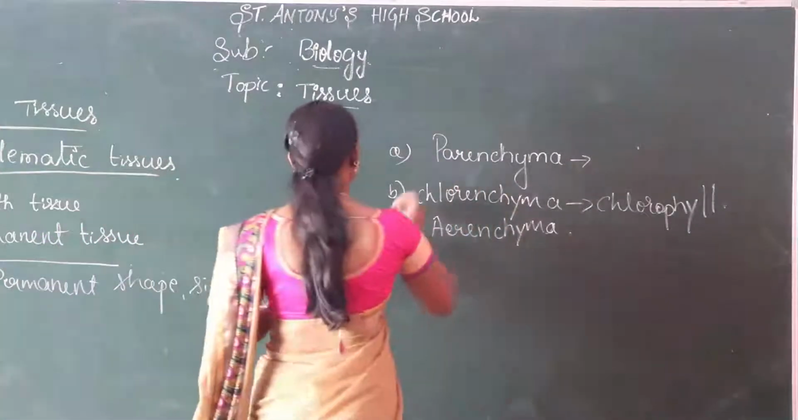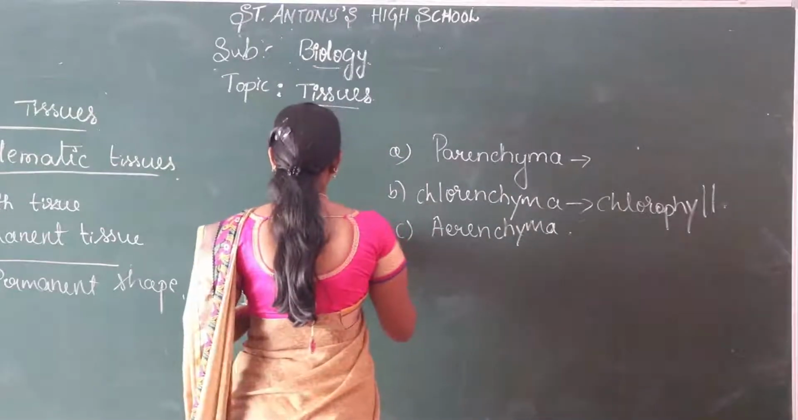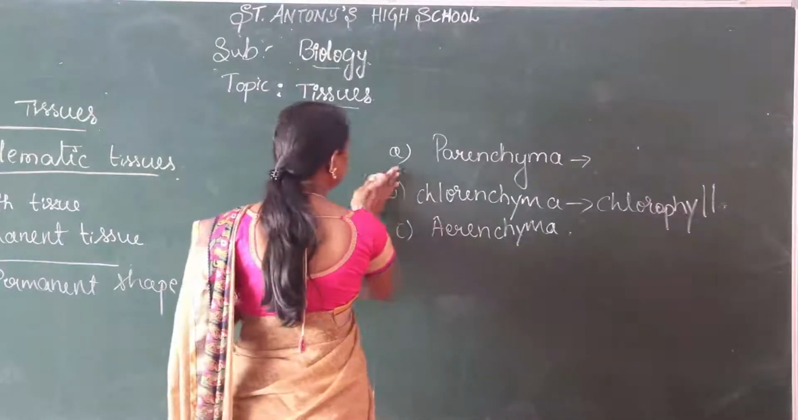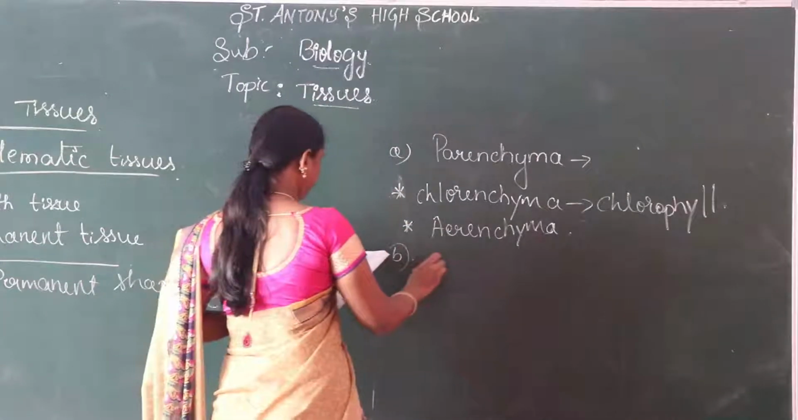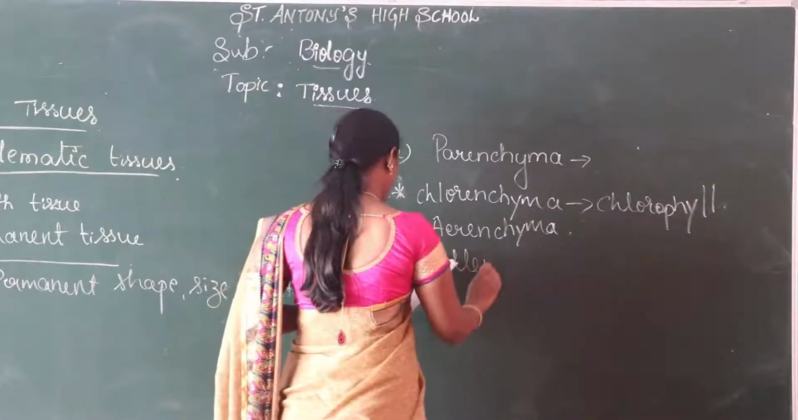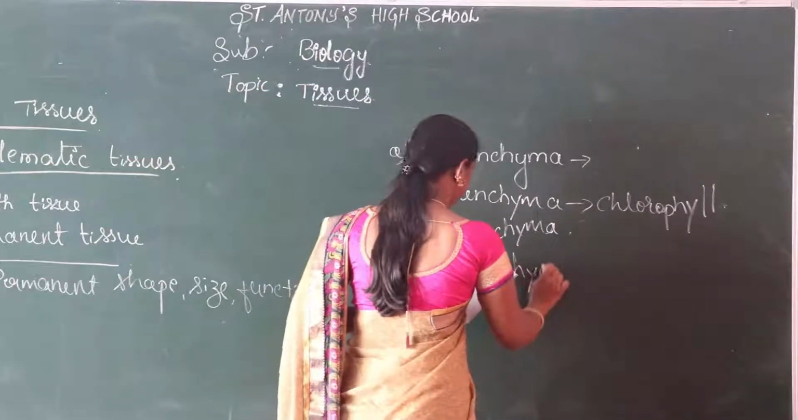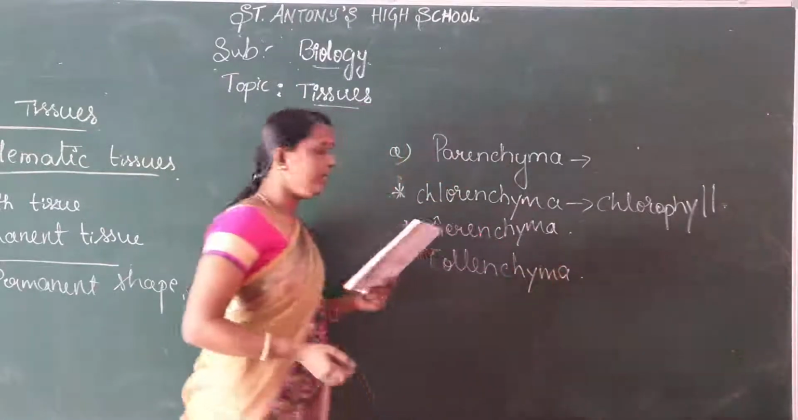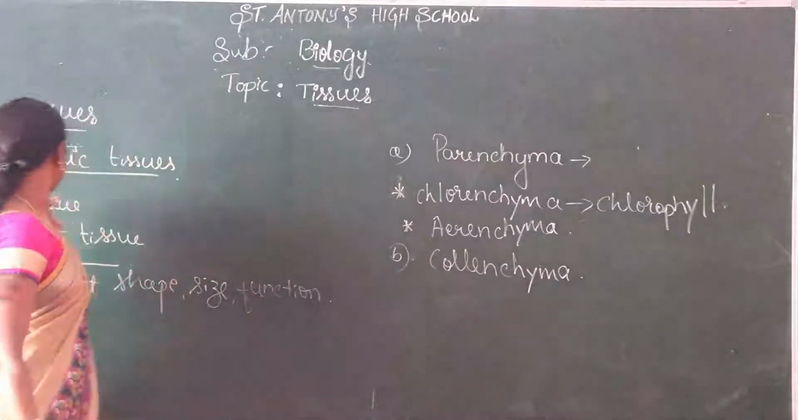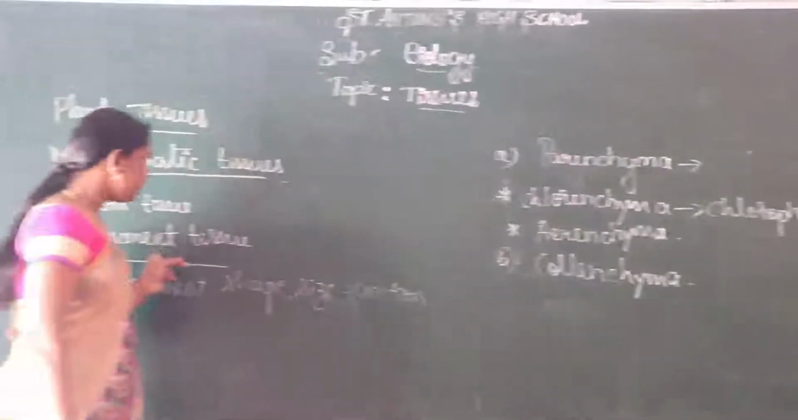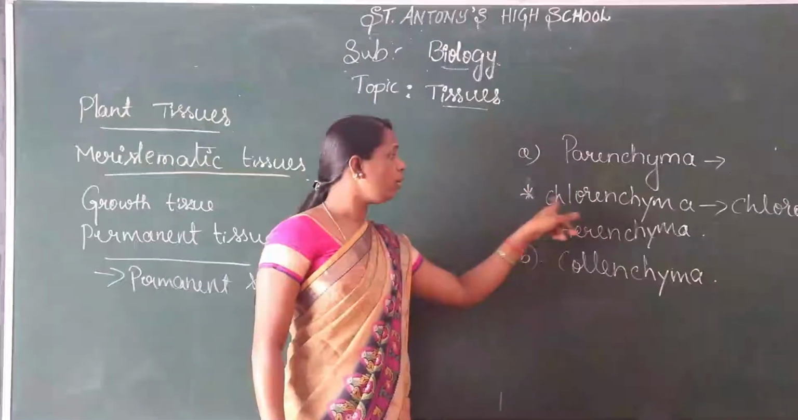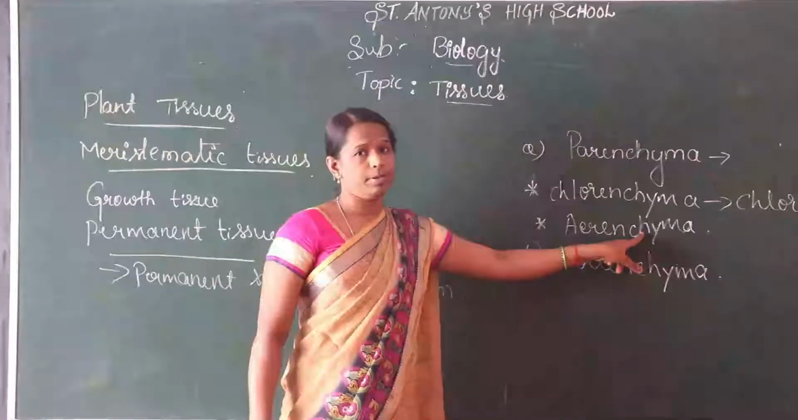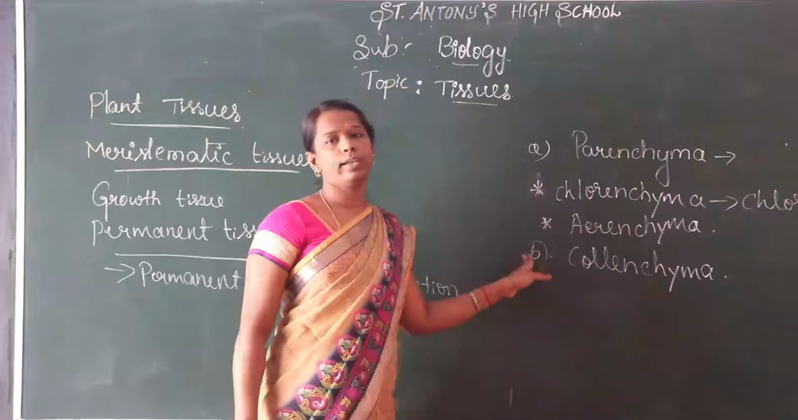So another main one is parenchyma, and these are the types of parenchyma. Let us discuss the second one. It is also one of the types of permanent tissue. The first permanent tissue is parenchyma. In that there are two types, chlorenchyma and aerenchyma. The second one is collenchyma.